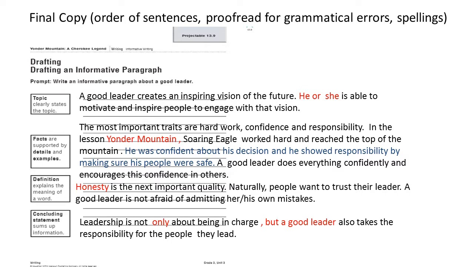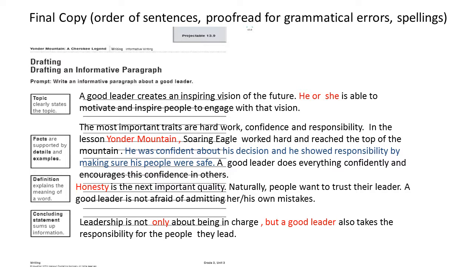Alright, so here is my final copy. Now, I've made some changes and I hope that you paused the video and you read the rough draft. You can see that I've moved a few lines, and my first topic sentence is very clear now. A good leader creates an inspiring vision of the future. So it's a very clear statement that tells you that you're about to read about the qualities of a good leader. Then I have added he or she is able to motivate and inspire people to engage with that vision.